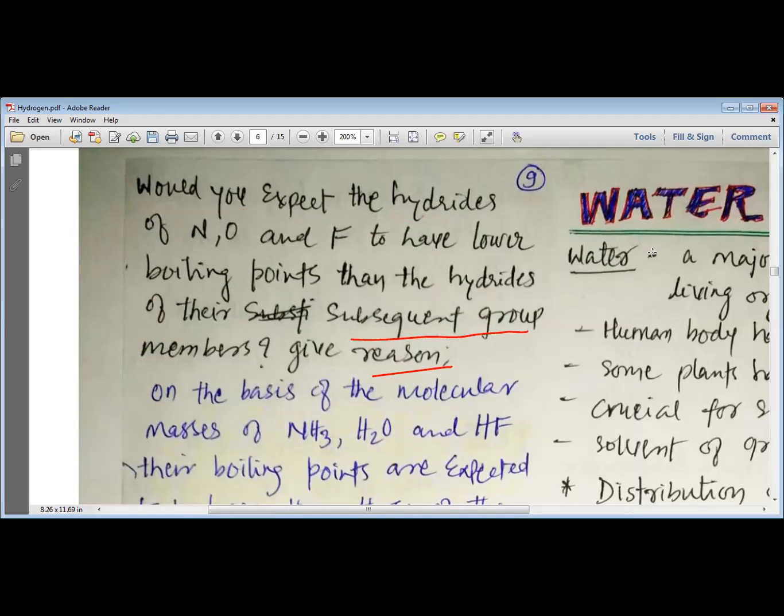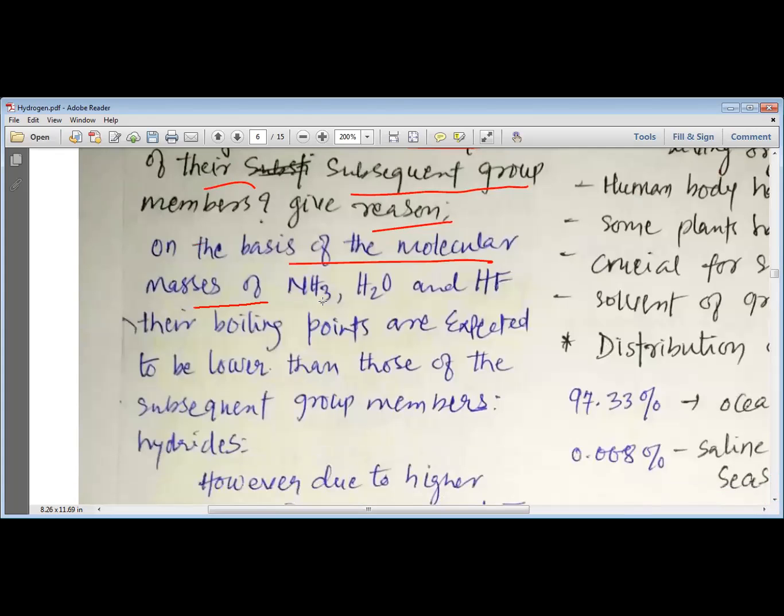So now read the question once again. Would you expect the hydrides of nitrogen, oxygen, and fluorine to have lower boiling points than the hydrides of their subsequent members? No. The answer is quite simple, no. On the basis of the molecular masses of NH3, H2O and HF, their boiling points are expected to be lower than those of the subsequent members of hydrides.